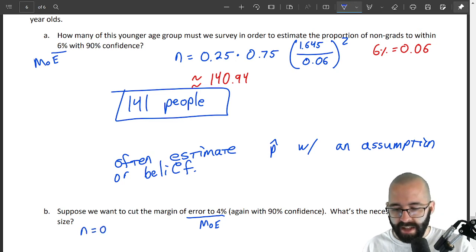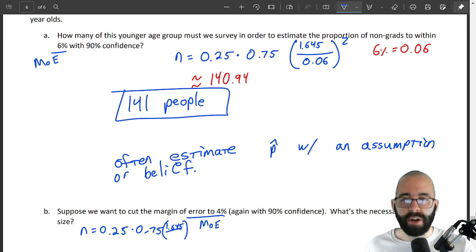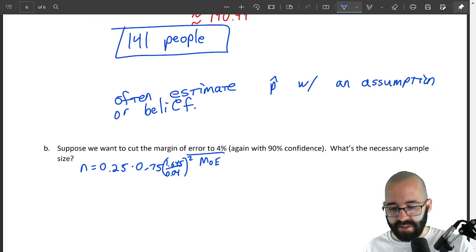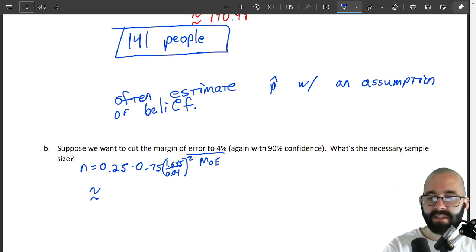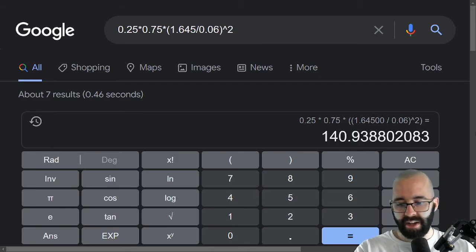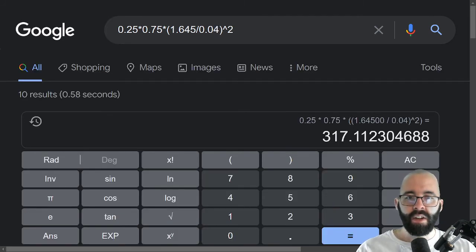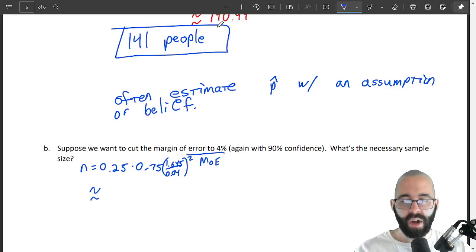So again, n is going to be almost the same formula as before. Copying down almost the same thing. The only thing that's different is the margin of error. Now it's 4%. So just type that into a calculator again. Or if you already have it in Google, the only thing we're changing is a 6% to a 4%. 317.11.